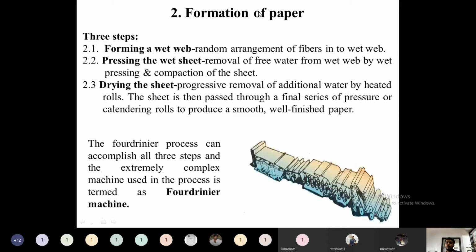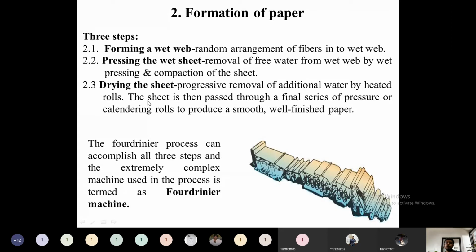The next step is the formation of paper. How will the formation of paper take place? It will take place in three steps. First is the formation of a wet web, then pressing the wet sheet, and drying the sheet. In the formation of the wet web, what takes place is the random arrangement of the fibers into a wet web. Then pressing that wet web in order to remove the free water, using gravity, pressing rolls or suction rolls. We will just separate the water.